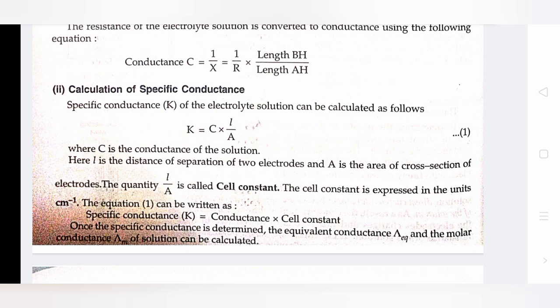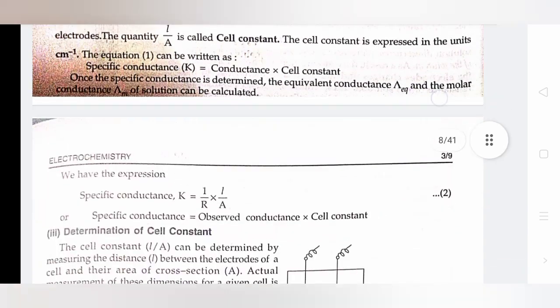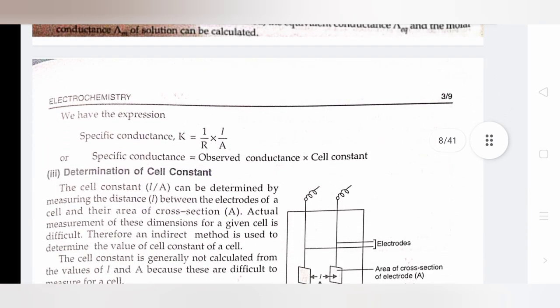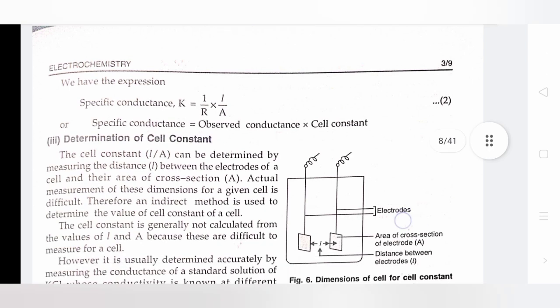Once the specific conductance is determined, the equivalent conductance lambda EQ and the molar conductance lambda M of the solution can be calculated. We have the expression specific conductance kappa equals 1 by R multiplied by L by A. Specific conductance equals observed conductance multiplied by cell constant.